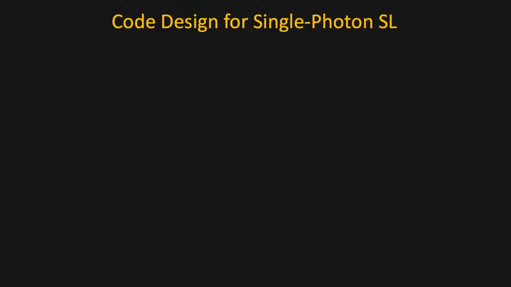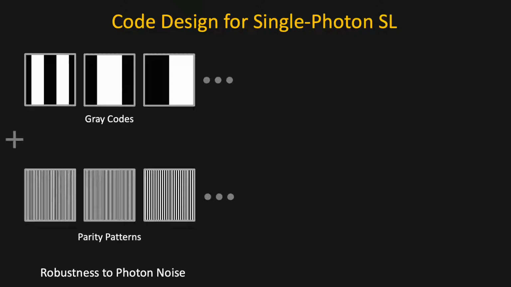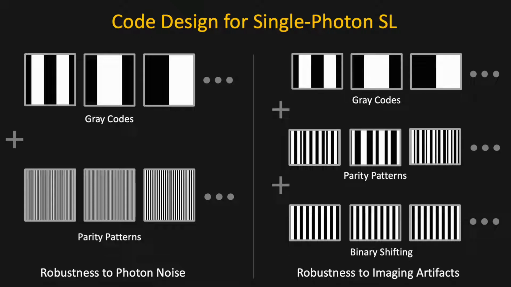We design novel coding schemes that offer robustness to photon noise based on a combination of gray codes and parity patterns. However, many of these parity patterns, due to their high spatial frequency, are strongly distorted by imaging phenomena such as projector defocus. For this reason, we design a new class of hierarchical codes using error correction and binary shifting that provides robustness to various non-idealities.